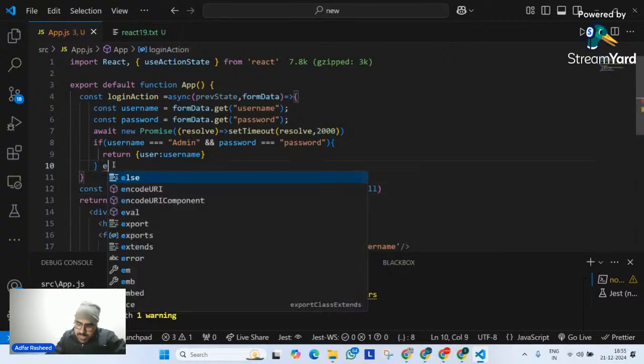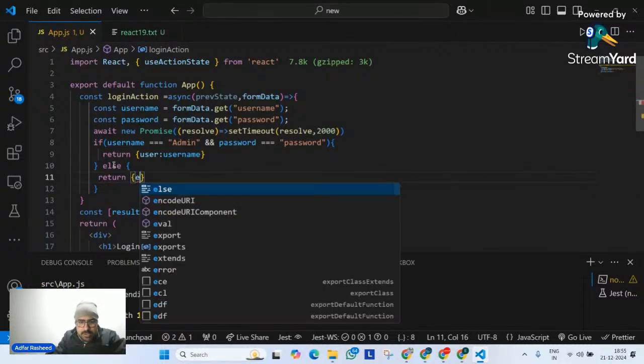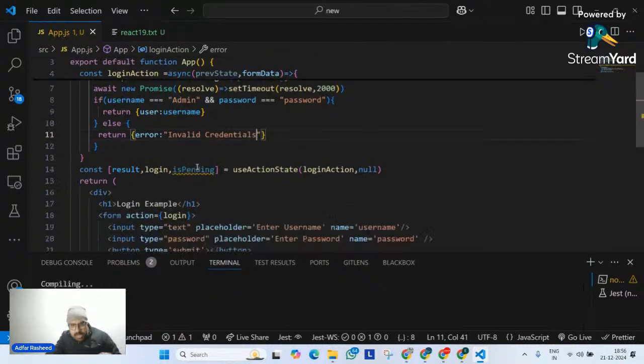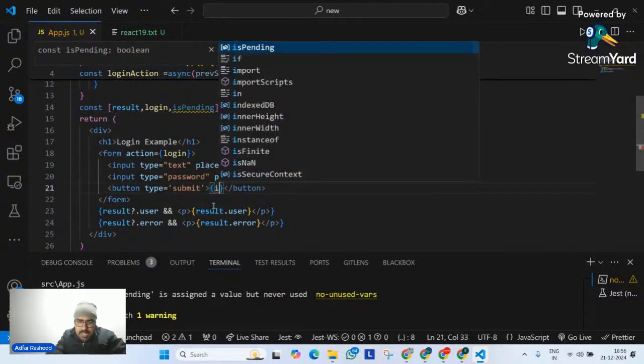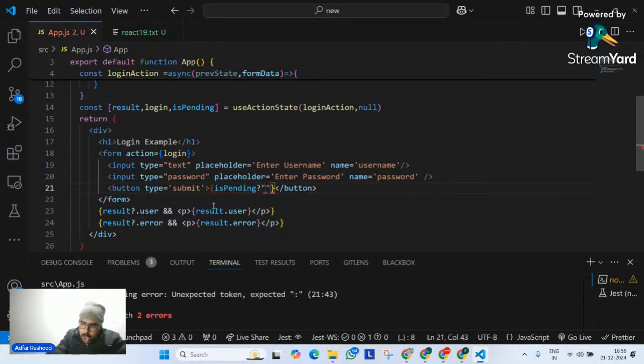Then simply go there and else. Else go there and simply say return. What are we going to return? Return an object. Update the same result with the error. But over here, update this error with invalid credentials. Also, now isPending is not used. I will go here on this button and I will simply say isPending. In that particular case, display logging in dot dot dot, and then go there and implement login.